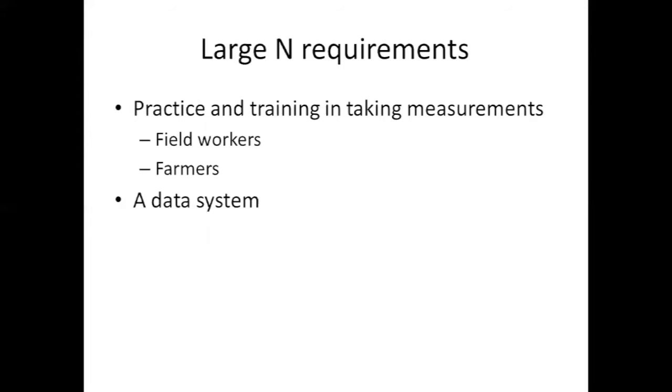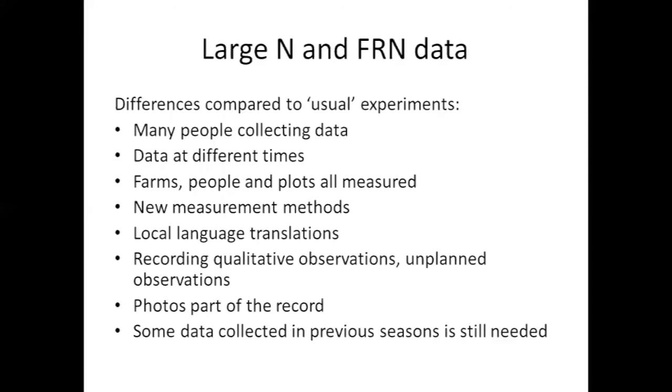And the second thing you need to pay attention to is having a data system in place. If you think about large N and Farmer Research Network trials, there are many differences to the way data is collected and handled compared to conventional experiments. So these are some of the ones I could think of. The fact that probably many people are involved in collecting data. It's not just one person.